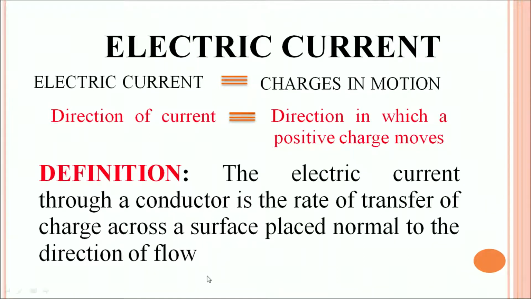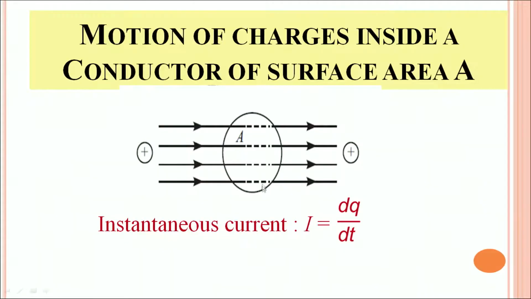The formal definition of electric current would be, the electric current through a conductor is the rate of transfer of charge across a surface placed normal to the direction of flow. Here we have a schematic diagram. You can see, this is the cross sectional area of the conductor which is placed normal to the propagating, flowing charges. You can see the direction of positive charges, they are flowing normally to this area, and we say that electric current has been generated in this direction.